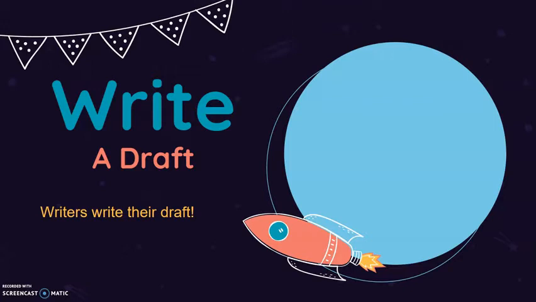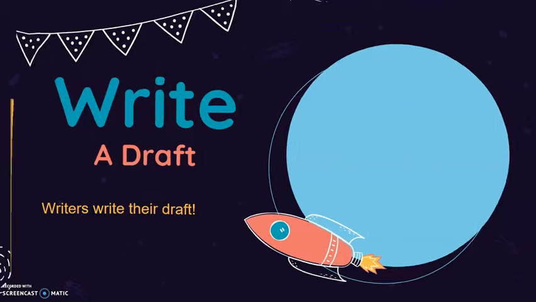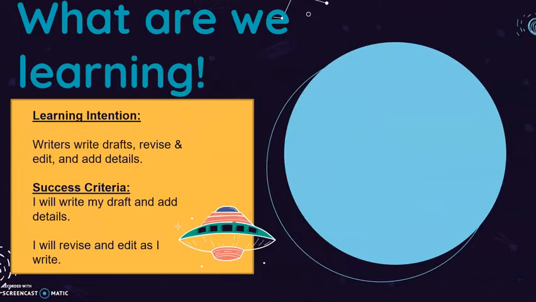Write a draft. Writers write their draft. What are we learning? Learning intention: writers write drafts, revise and edit, and add details. Success criteria: I will write my draft and add details. I will revise and edit as I write.